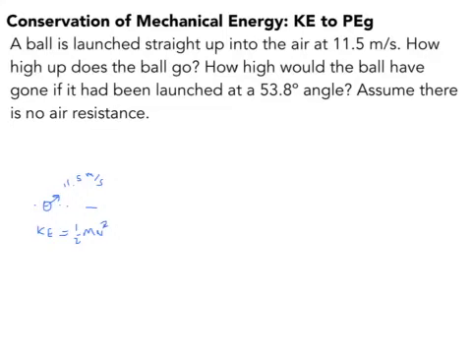Will it have any gravitational potential energy? Well, no, because we're going to say that the ball is being launched from the 0 position. Imagine it's being launched from the ground, whatever you want the 0 position to be physically. We're letting this initial height be 0, which means the initial gravitational potential energy is 0.